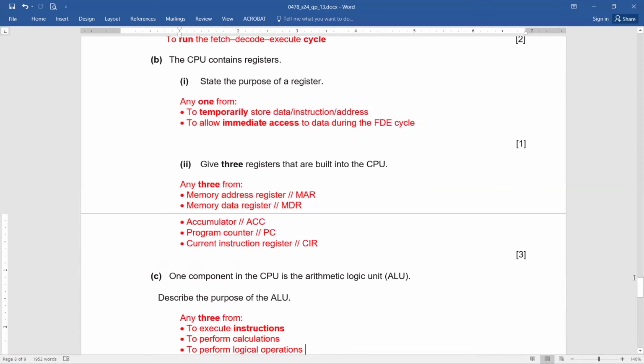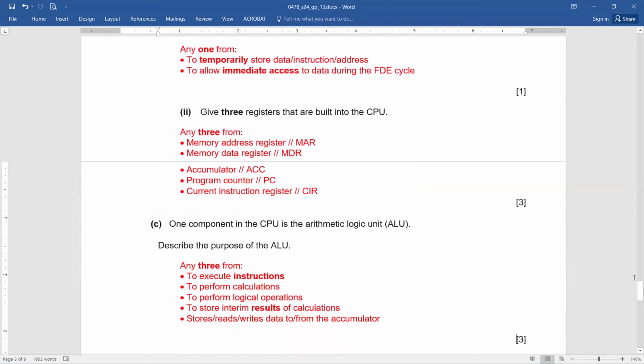Okay. One component in the CPU is the arithmetic logic unit, ALU. Describe the purpose of the ALU. Now, what is the purpose of the ALU? To execute instructions, to perform calculations. By the way, if you pay attention to the 2 important words, arithmetic is one and logic is another. So just break it down and then you will be able to answer very easily. Now, what is arithmetic actually? It says to perform calculations. So which are the calculations?